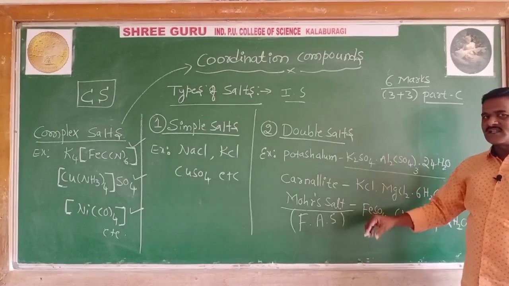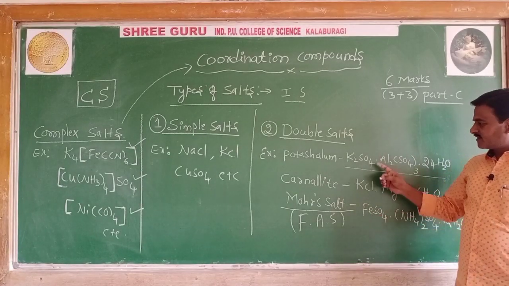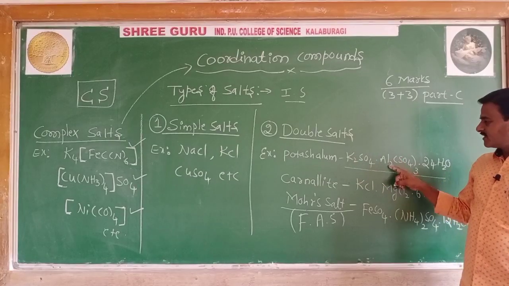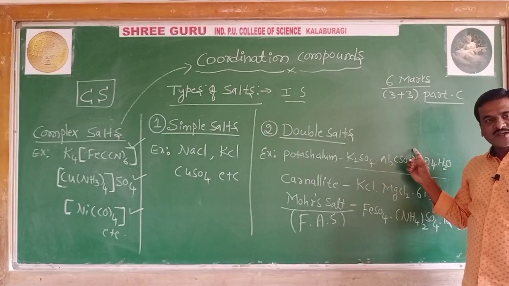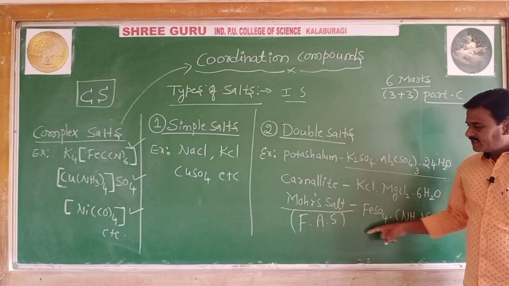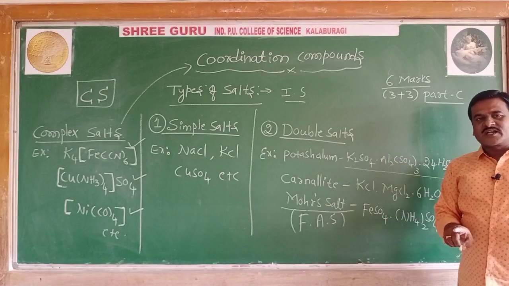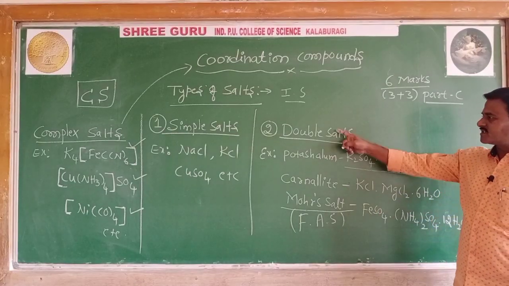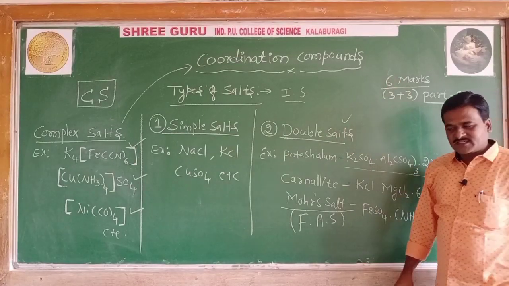When these are taken in water, they give tests for the constituent ions like K+, Al3+, SO4 2-. Such salts are called double salts.